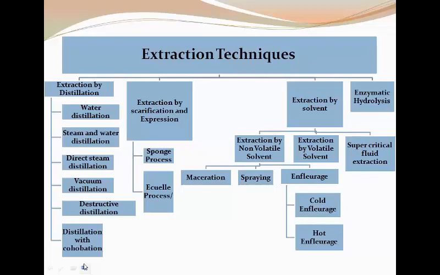Extraction by solvent can be further classified into three: extraction by non-volatile solvent, extraction by volatile solvent, and extraction by supercritical fluid. Extraction by non-volatile solvent includes maceration, spraying, and enfleurage. Enfleurage can be further classified as cold enfleurage and hot enfleurage.